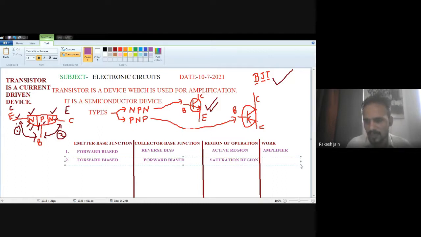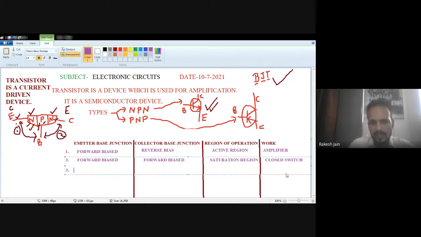And in the saturation region, the transistor will work as a closed switch. We will see this circuitry and the diagram later on. First, we will complete this thing.